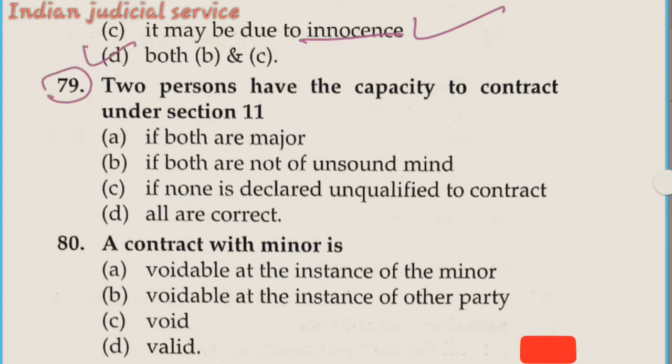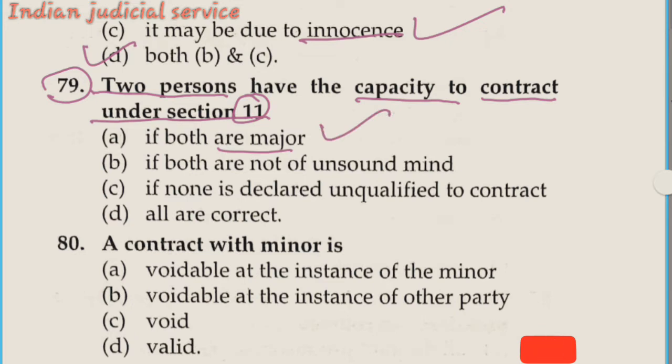Now question number 79. The two persons having the capacity to contract under section 19. We earlier discussed section 19 in an earlier video, and if you have not watched the previous video, please watch it. In that video we clearly and very widely described section 19. Now if we take this question, option A, if both are major, it is a correct statement.